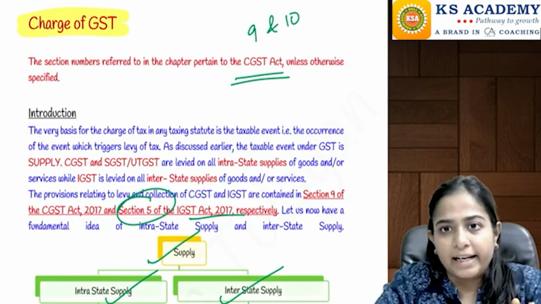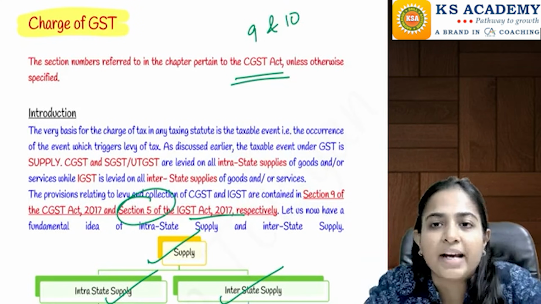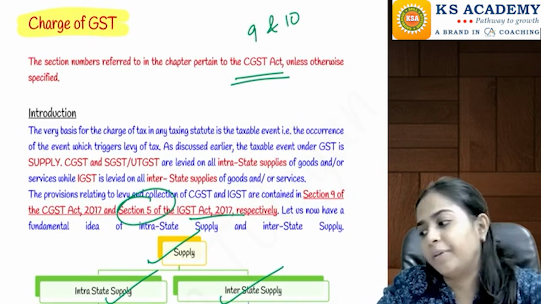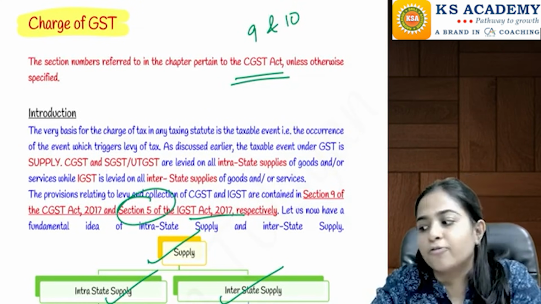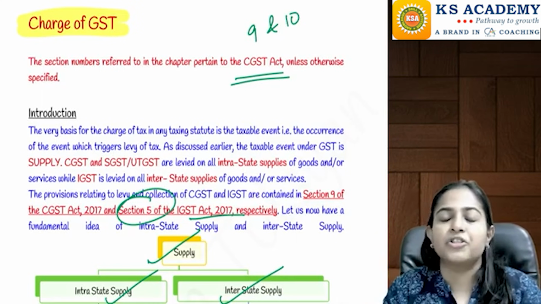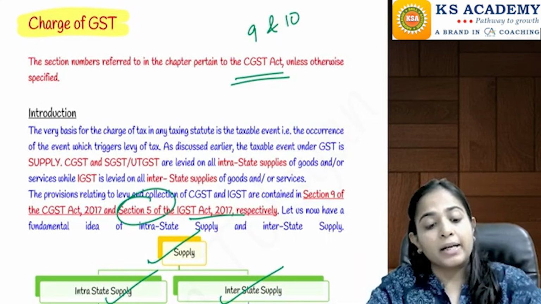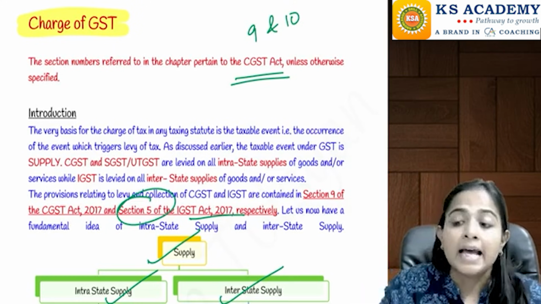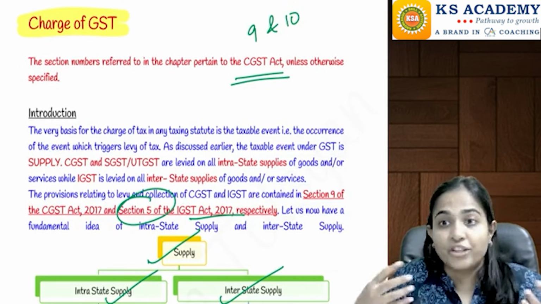And corresponding to section number 9 of the CGST Act, we are going to do section number 5 of the IGST Act. Now, the purpose of this chapter: in the previous chapters, we have already studied what will be considered as goods and what will be considered as services. If it is goods or services, plus the transaction is a supply, then only the applicability of GST comes on that. Now if we know that GST is applicable on any particular goods or services, then will GST be levied on this?